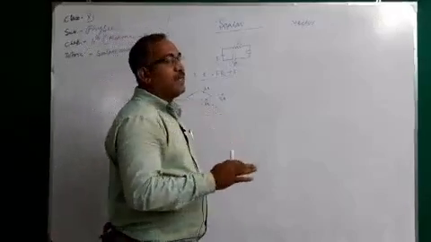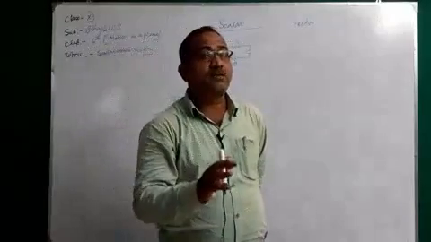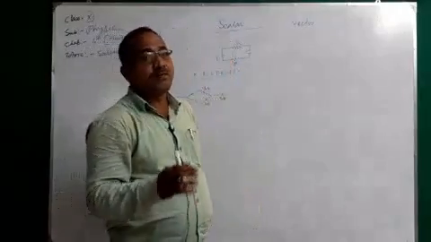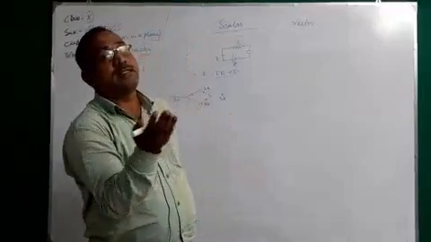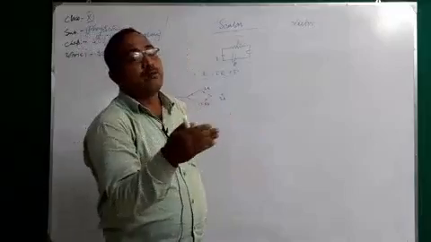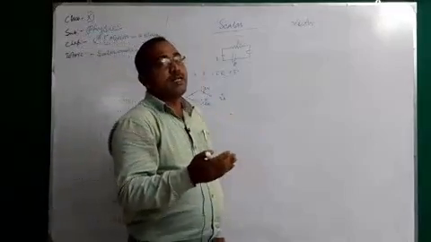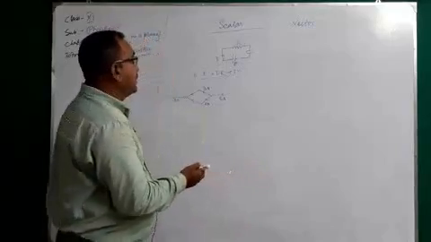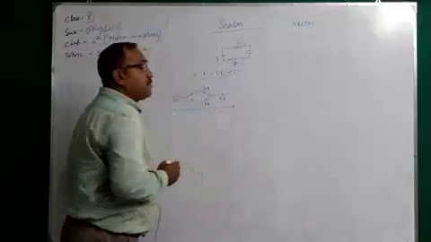The direction is the conventional direction of current. It is not a vector quantity. It is discovered by the scientists. Conventional means positive charge flows in this direction, that means the current. And after the invention of the electron, at that time we consider this the conventional direction. Am I clear? So this is not a vector quantity, this is a scalar quantity.